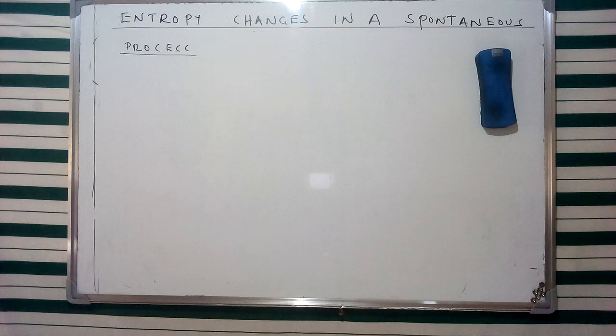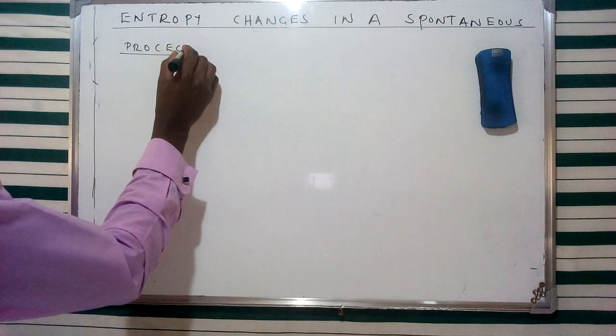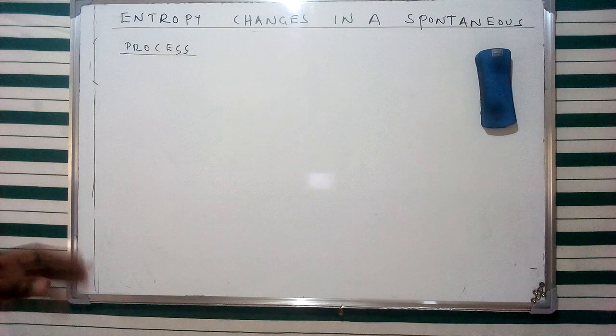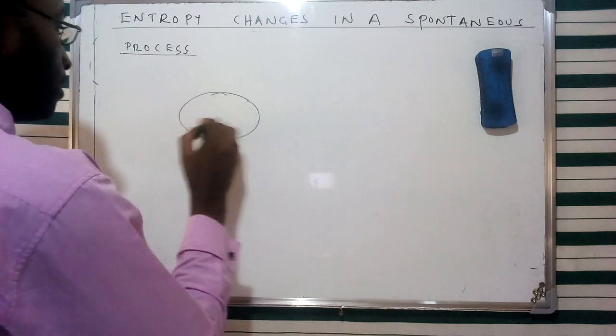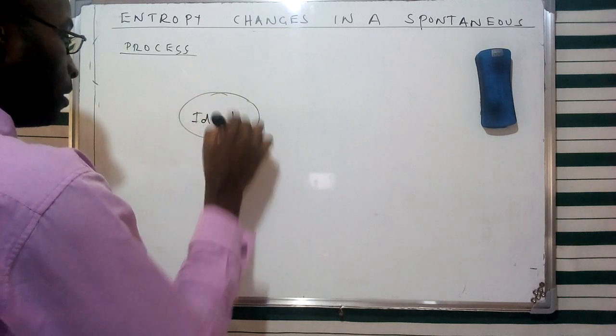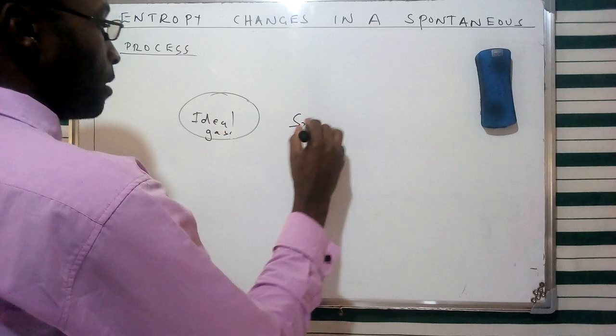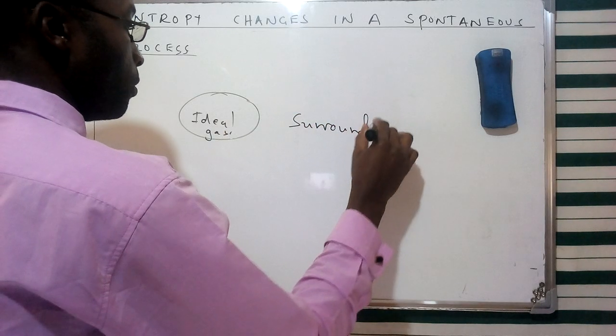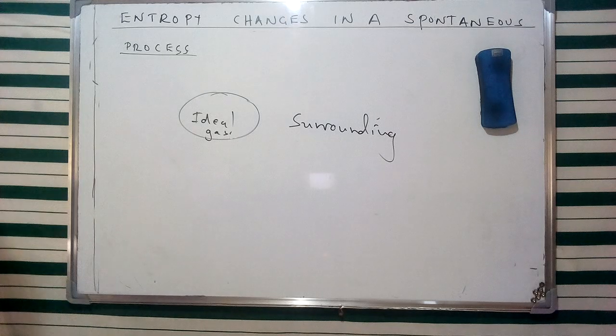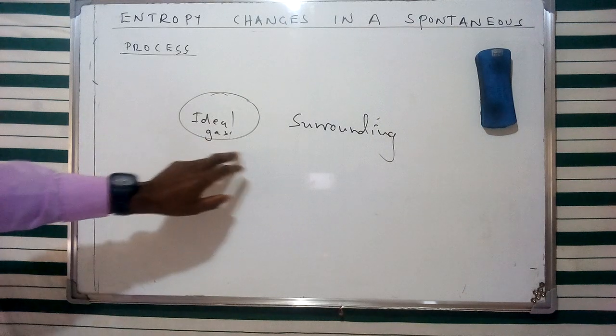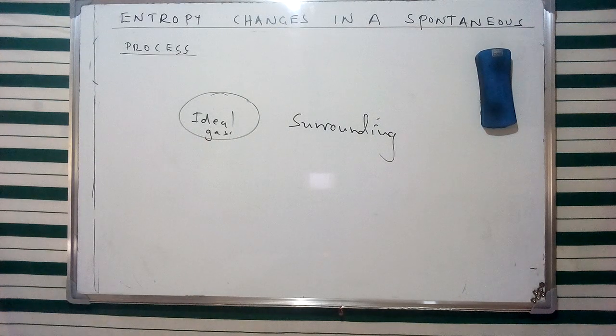So in our discussion today, we are going to look at entropy changes in a spontaneous process. And of course, this is going to be in consideration of an ideal gas, which we are going to consider as our system. So in this case, this is going to be an ideal gas as a system. And this other space is going to be what we refer to as the surrounding. So basically, it's going to be our system and the surrounding given as such.